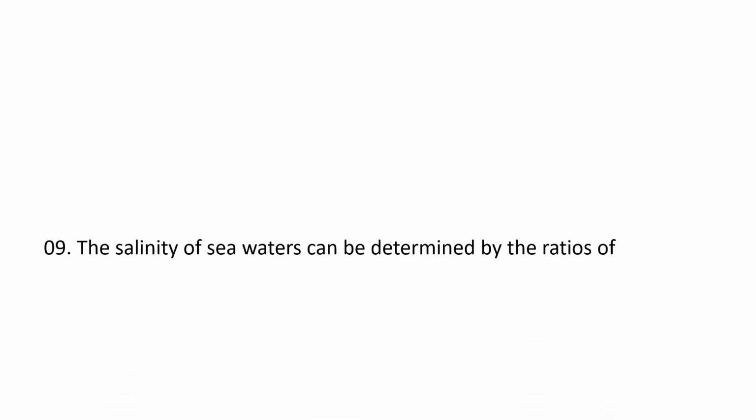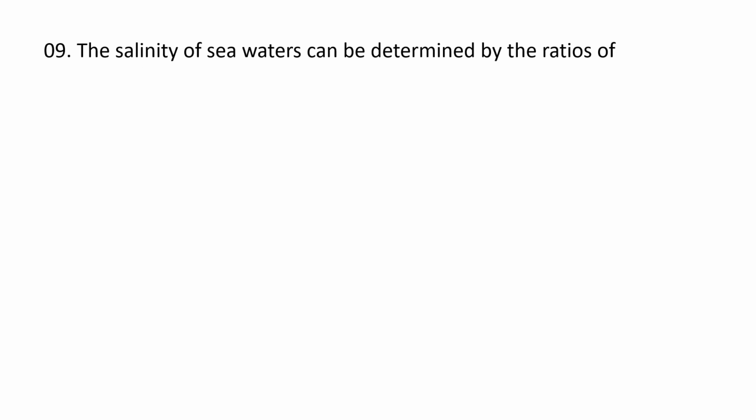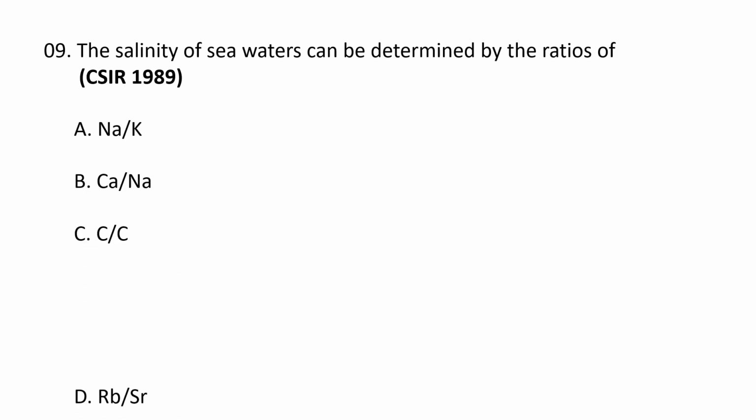The salinity of sea waters can be determined by the ratios of A. Sodium potassium, B. Calcium sodium, C. Carbon carbon, and D. Rubidium strontium. The salinity of sea waters can be determined by the ratios of sodium potassium. A is the correct option.